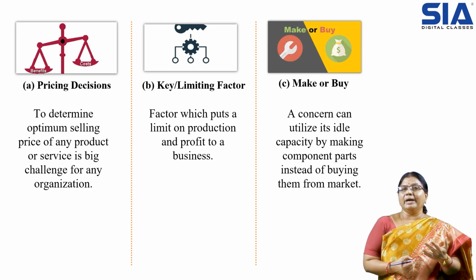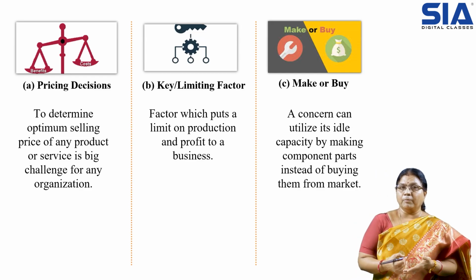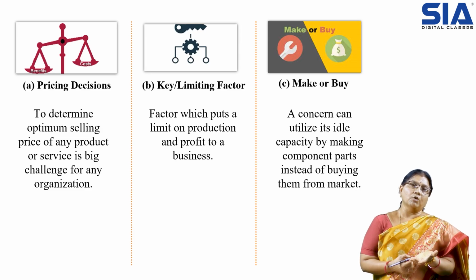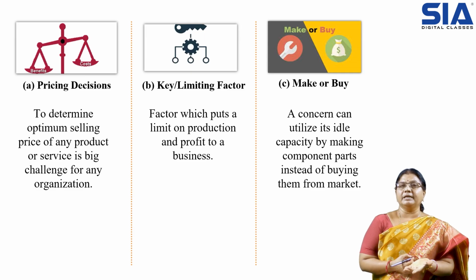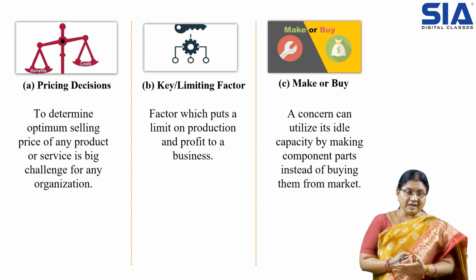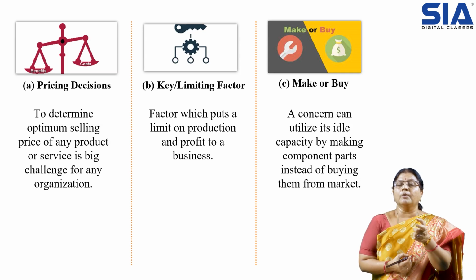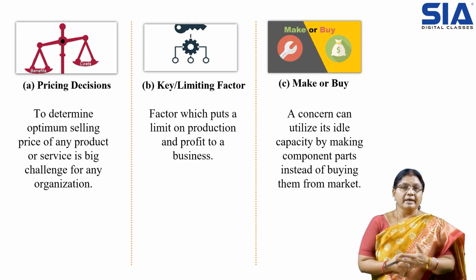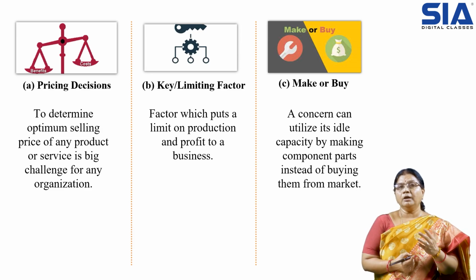So for that also we require the analysis of marginal costing. Here it is very, very important, because again we check the profitability: when we are purchasing, the profits are more, or when we are manufacturing at our end, the profits are more, depending on the feasibility. Here we have to understand one thing: the investment should be reasonable. For a small chip or a small component, we cannot invest more. So within the existing infrastructure and resources, will we be able to produce that component or not?